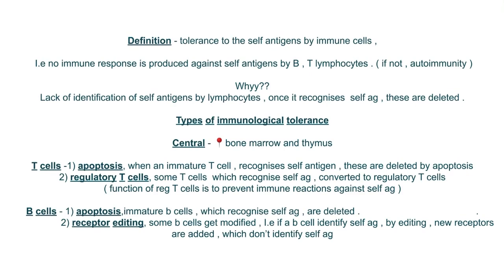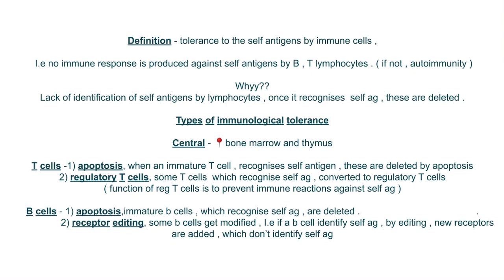So what happens if self antigens are recognized by B and T lymphocytes? It leads to autoimmune disorders, because it produces antibodies against the self antigens and leads to an immune response or hypersensitivity reaction, and then to the autoimmune disorder. To prevent this, our body has immunological tolerance. That means the self antigens are not recognized by the lymphocytes. But in some cases, immature cells or mutated cells recognize the self antigen. What happens when they recognize the self antigen? They undergo deletion by apoptosis or various mechanisms.